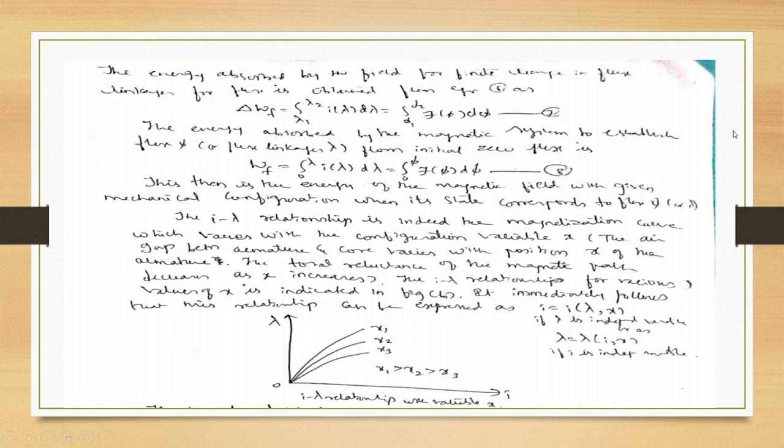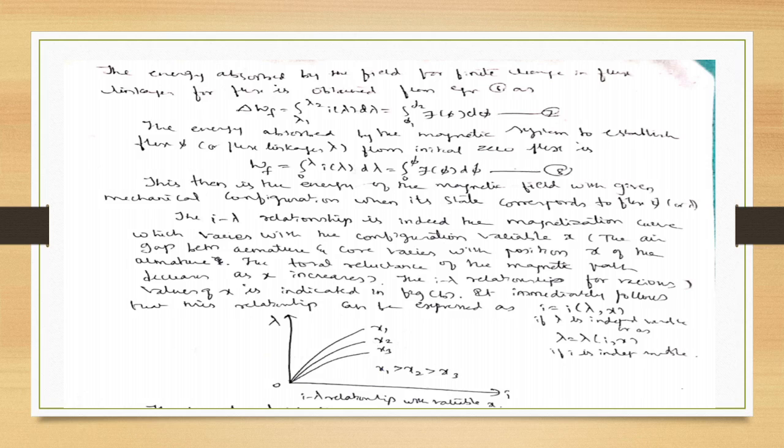Energy absorbed by the magnetic system to establish flux or flux linkages from initial zero flux is Wf is equal to integral 0 to lambda of I of lambda d lambda, that is integral 0 to phi of F of phi d phi. So this is the energy of the magnetic field with given mechanical configuration when its state corresponds to flux phi or lambda. Here in the diagram we are showing the I lambda relationship, and this I lambda relationship is indeed the magnetization curve, which varies with the configuration variable x. Whenever x1 is greater than x2 is greater than x3, we are going to get the graphs for the I lambda curve.